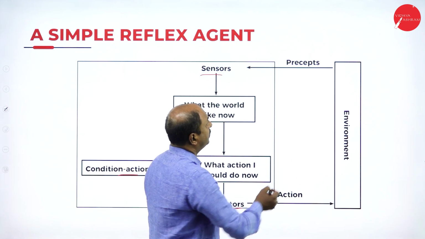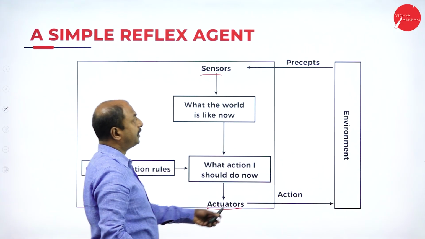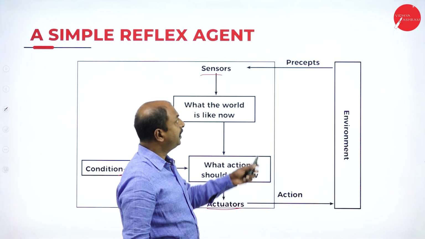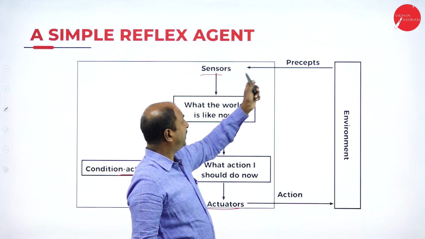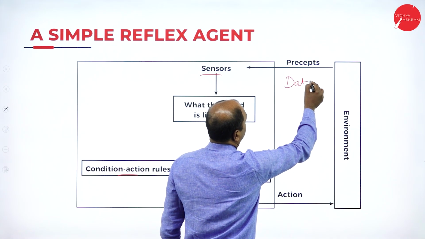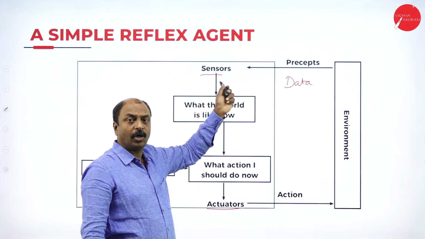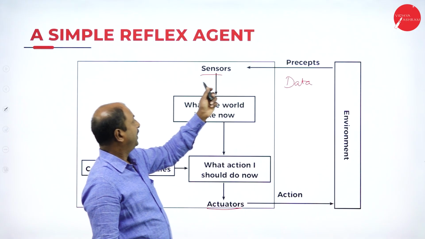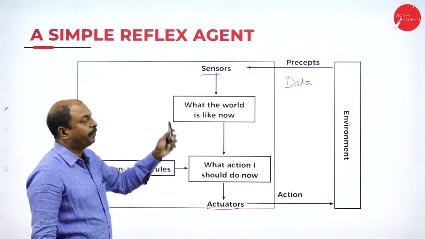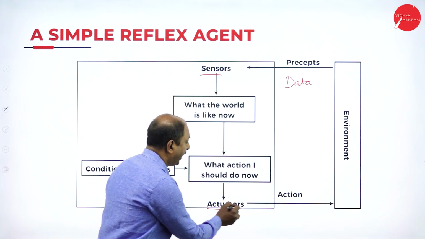So here this is the environment, and this is an agent, which is a part of an AI system. It perceives the data. All the inputs are data sensed by these sensors of the AI agent, and based on the conditions or the model, it is going to execute the action through actuators.